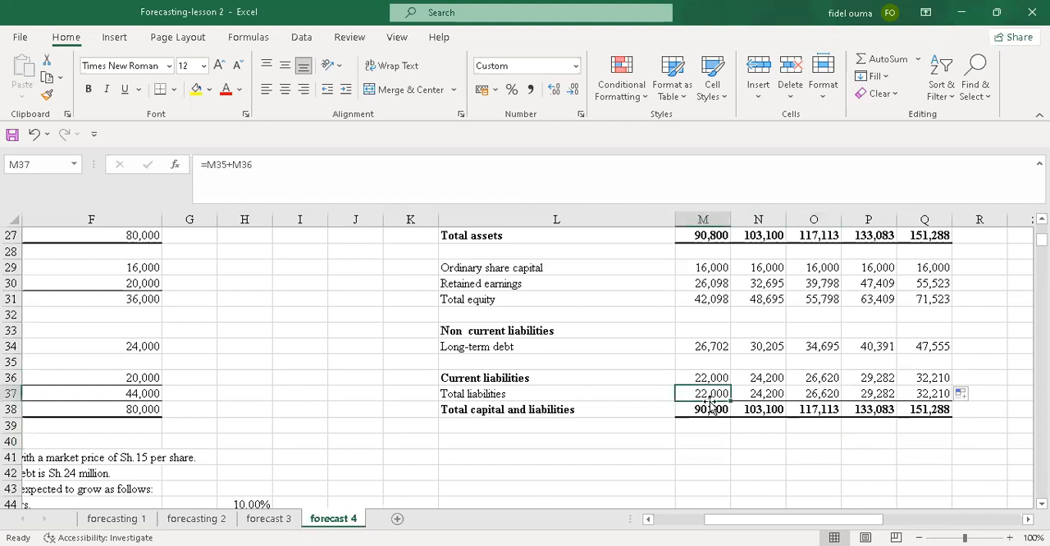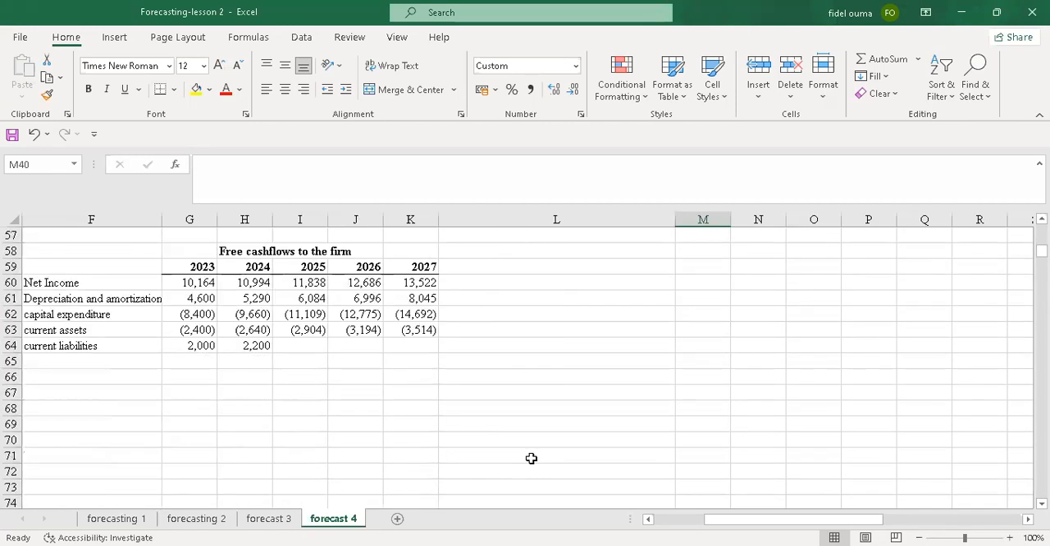So here, under total liabilities, we'll have this plus this. Then when I drag, you just drag that and you will get the values there. So it's correct. You can see these values have changed. That's why I was wondering.